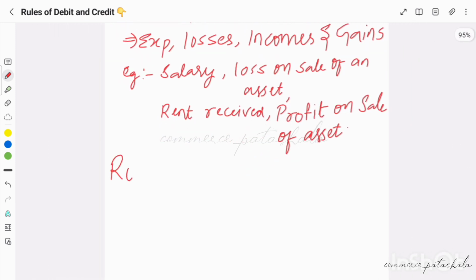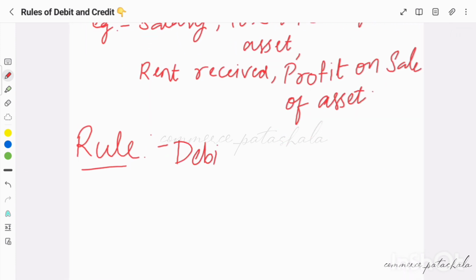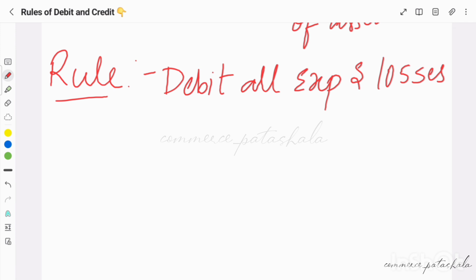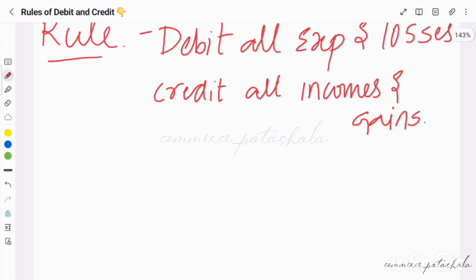Now coming to the rule, what does the nominal account rule say? Debit all expenses and losses. Whenever we are dealing with expenses and losses, simply remember we need to debit the transaction. That means the salary has to be debited, and the loss on sale of an asset has to be debited. And what we need to credit here is all incomes and gains. Whenever we deal with a transaction where we are receiving an income or getting a gain, then we need to credit the transaction.